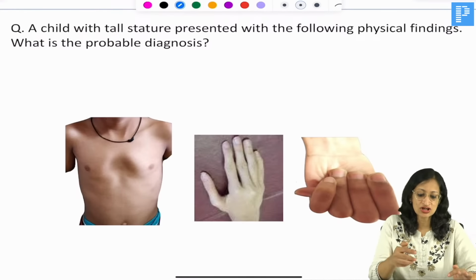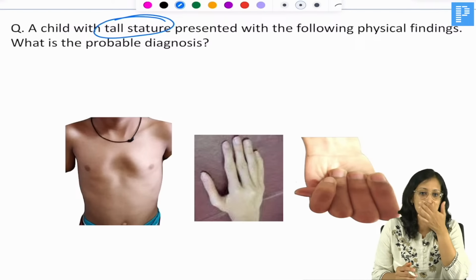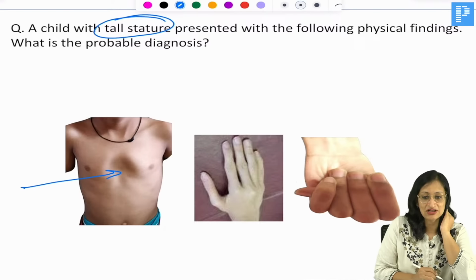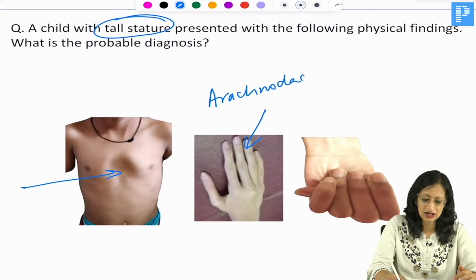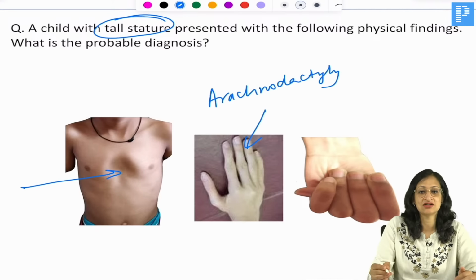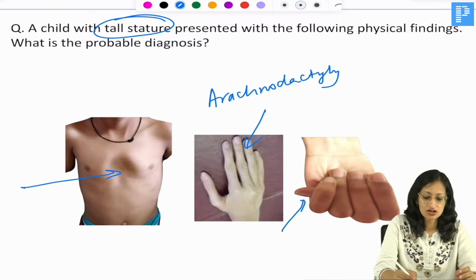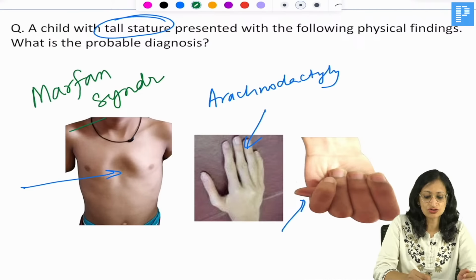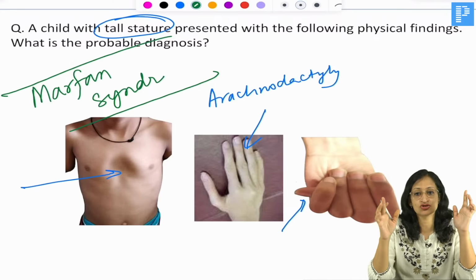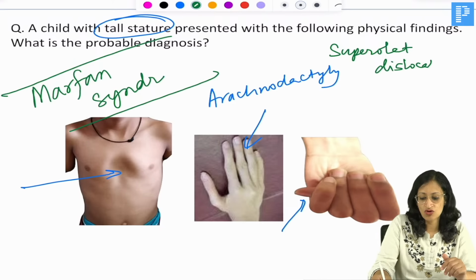What do you see here? A child with tall stature presented with the physical findings shown here. What is the diagnosis? You can see pectus excavatum. You can see long fingers, which is called arachnodactyly, chest deformity or pectus excavatum, and you can see a positive thumb sign. If you put your thumb like this and close your fist, the thumb protrudes beyond the ulnar border. All these are features compatible with Marfan syndrome. In Marfan syndrome, you also get superolateral dislocation of the lens of the eye.